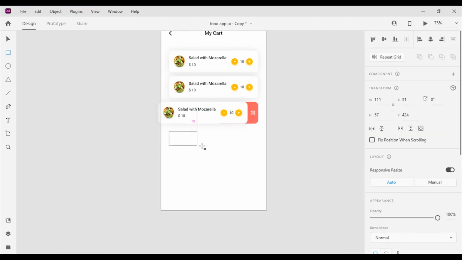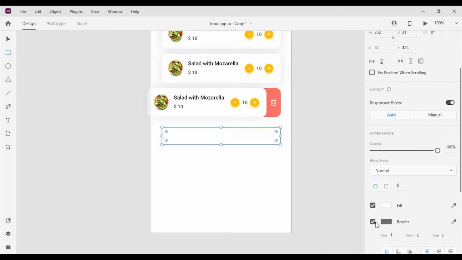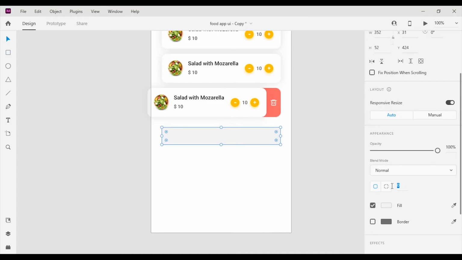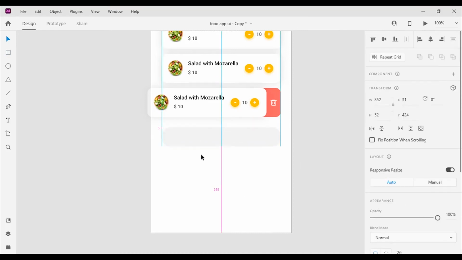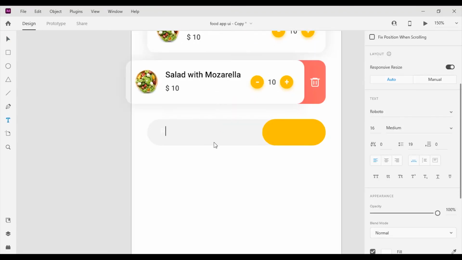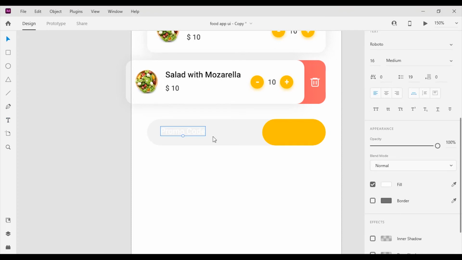Next I'm gonna create the promo code section. For that I'm gonna grab the rectangle tool and create a rectangle of height 52 pixels and width 352 pixels. After that I'm gonna remove its border and fill it with a color. The color code I'm gonna use is #F3F3F3. After that I'm gonna change the border radius to 26 pixels. Then I'm gonna make a copy of it and reduce the width to 125 pixels. I'm gonna fill it with the same color as the quantity selector button. Then I'm gonna add the placeholder text and button text.